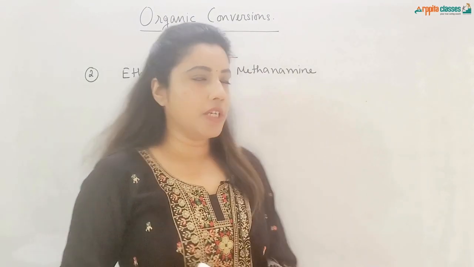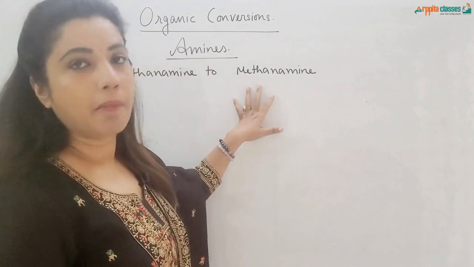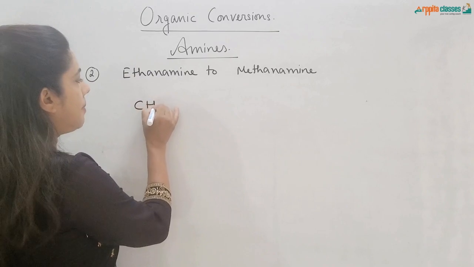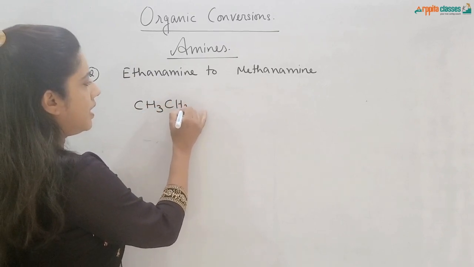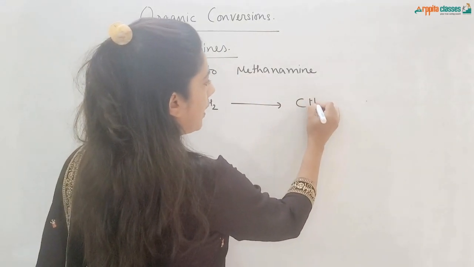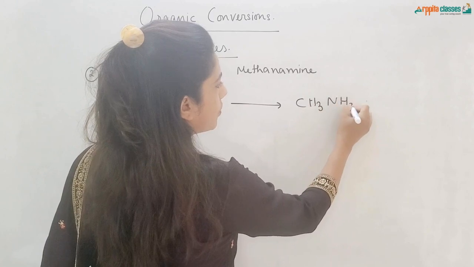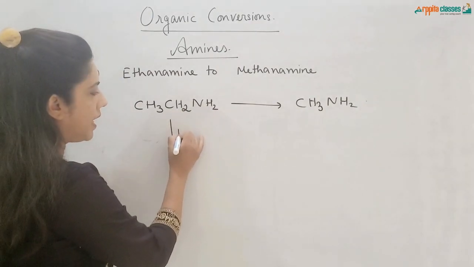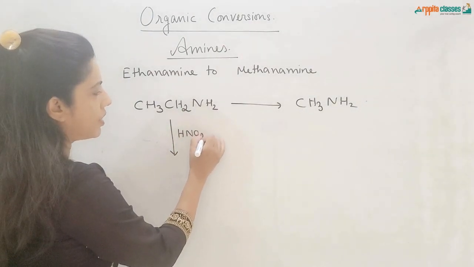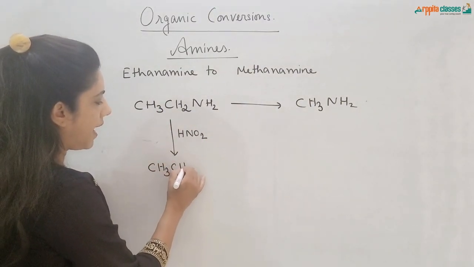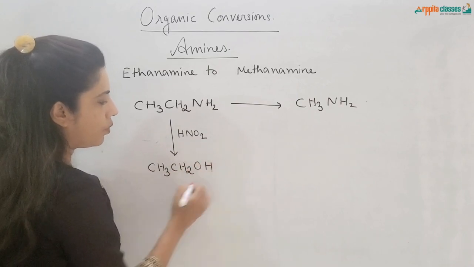The next conversion is ethanamine to methanamine. Again, this is a step down reaction. Let us draw the structure. Ethanamine is CH3CH2NH2. From here, I need to get CH3NH2, that is methanamine. So first I'll treat this with nitrous acid, HNO2. Ethanamine will convert into ethyl alcohol, CH3CH2OH.